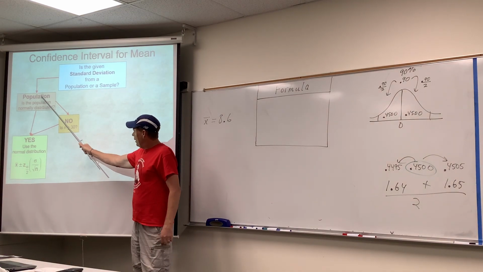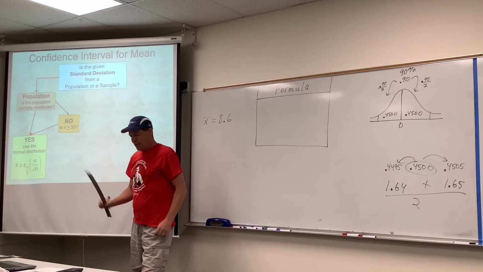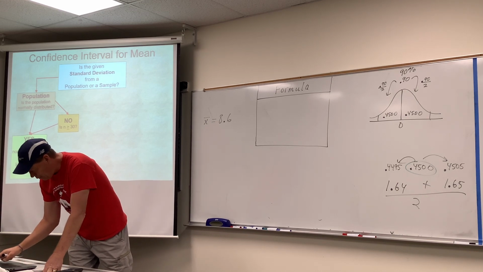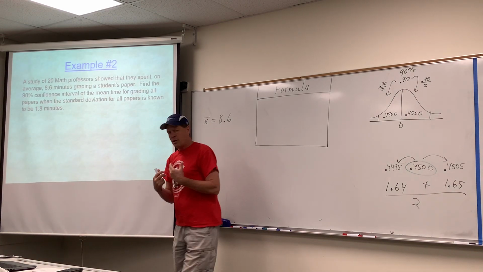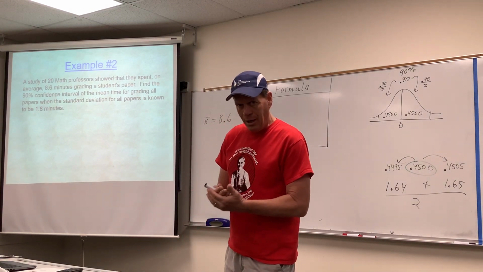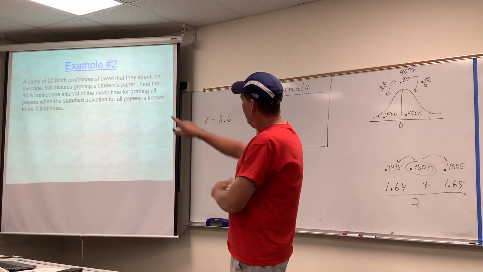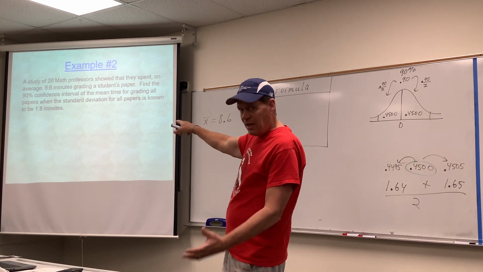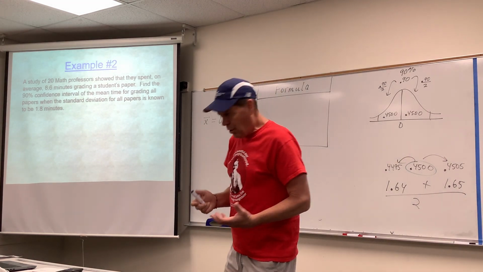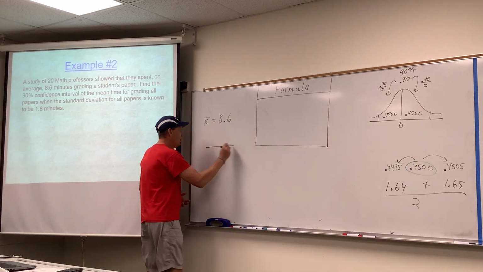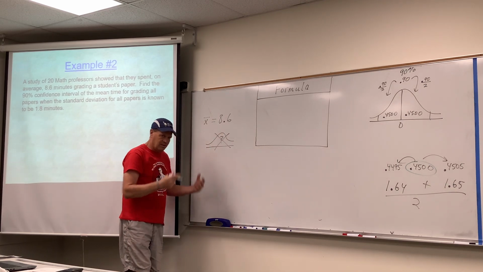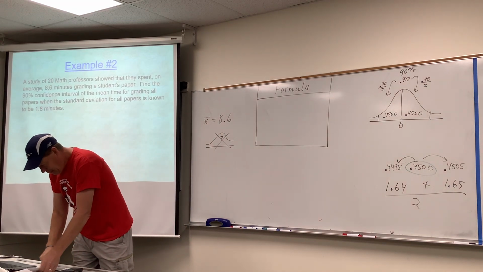So we're still over here. Does it say anything about the population being normally distributed anywhere in this question? If you get to that question, read it and look for the words normally distributed. We'll make it easy there. I'm reading, you're reading, we're reading example 2. I don't see anything about being normally distributed. It doesn't say those words. It doesn't say that it's a bell curve.